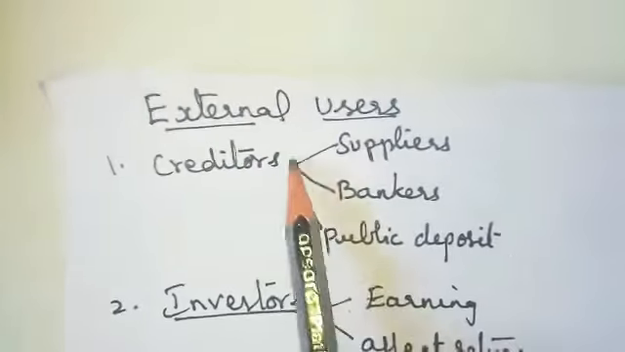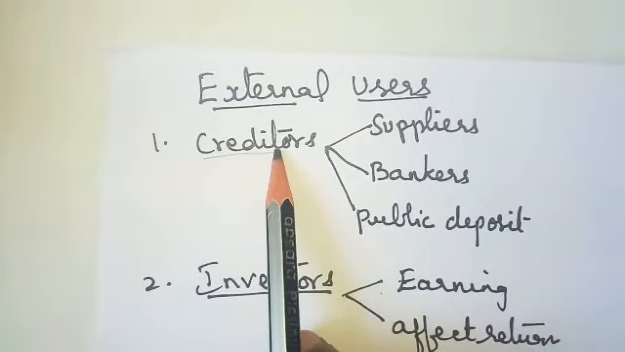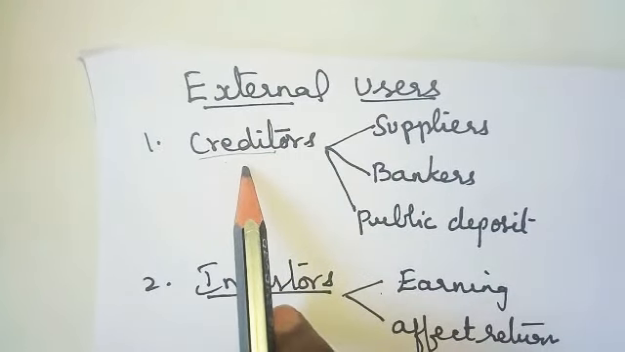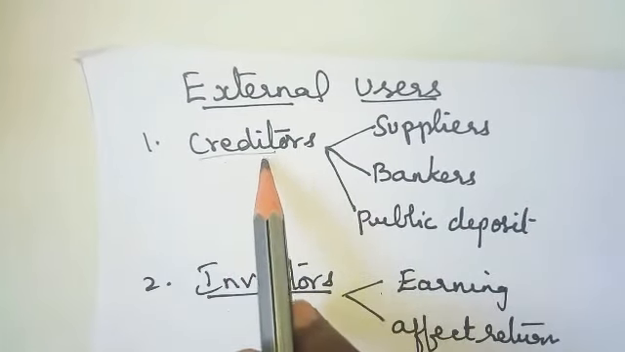And next is the external user. External users means creditors. Creditors means whoever gives a loan to you, financial assistance, in Tamil they will "kadan kodupanga". So they should know.